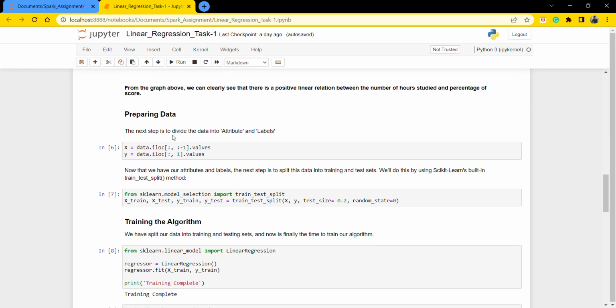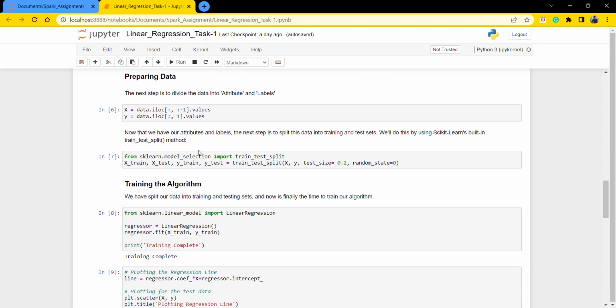The next step is to divide the data into attributes and labels. So here we see X is our input and Y is our output. In X we put the hours and in Y we put the scores. And now we split the dataset into two parts, training and test dataset, using scikit-learn.